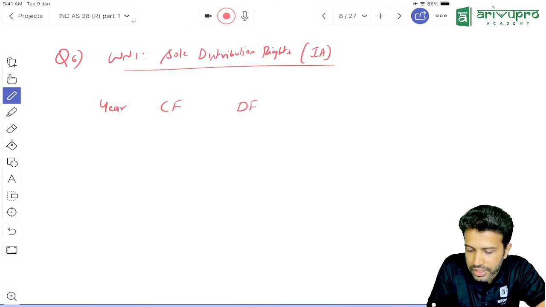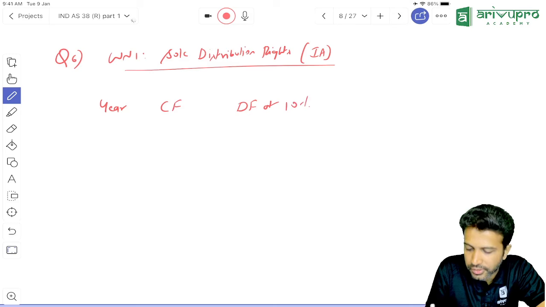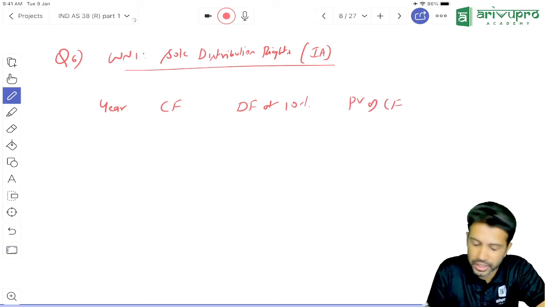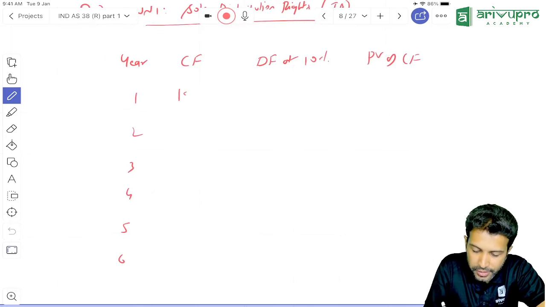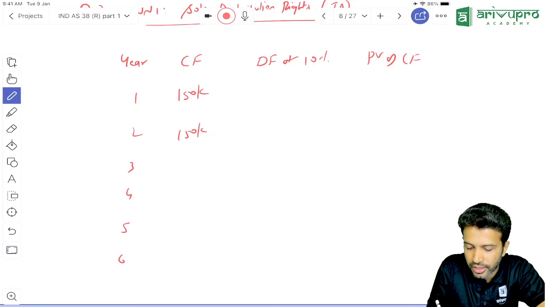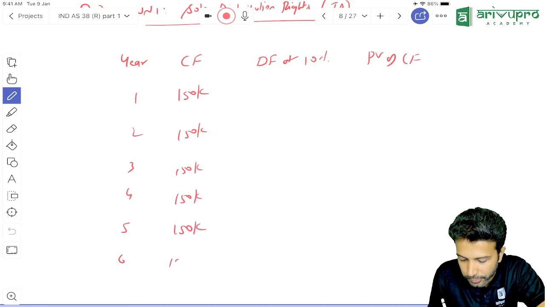Year cash flow, and we'll take the discount factor. What is the discount factor here? 10%, and then we'll get the present value of cash flows. How many years are you getting the benefit, sir? 6 years. How much benefit you're getting every year? Same, 1,50,000, 1,50,000. Don't do this in exam. I'm just showing this in case you've forgotten.